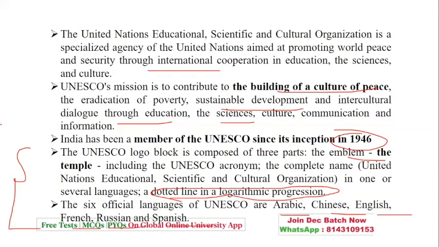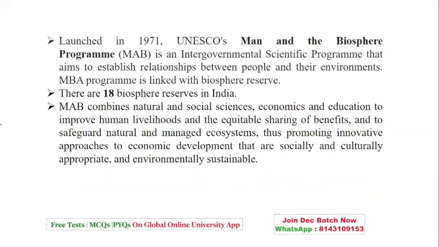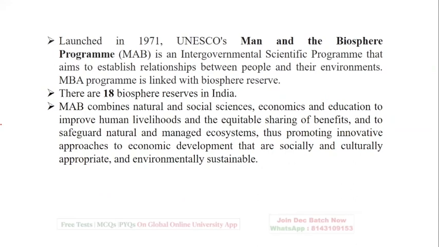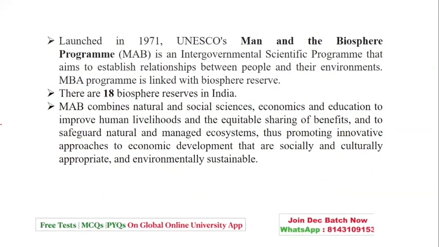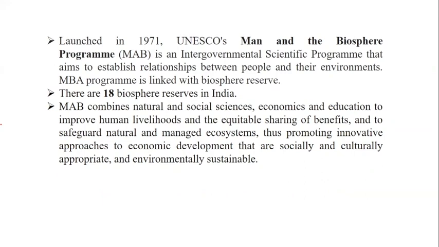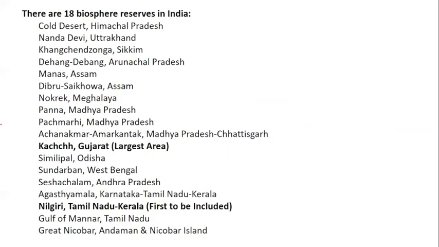Then we have UNESCO, which launched in 1971 the Man and Biosphere Programme, that is MAB, which is again to establish the relationship between people and environment. There are 18 biosphere reserves in India. Definitely the benefit is to improve human livelihood and to promote economic development. So these 18 biospheres are given as follows, with reference to the states also. Just take a pause. I mean to say some points I've highlighted are where the questions were formed. Kutch is the one with the largest area, and Nilgiri, that is Tamil Nadu, Kerala, was the first to be included in the biosphere reserves in India.